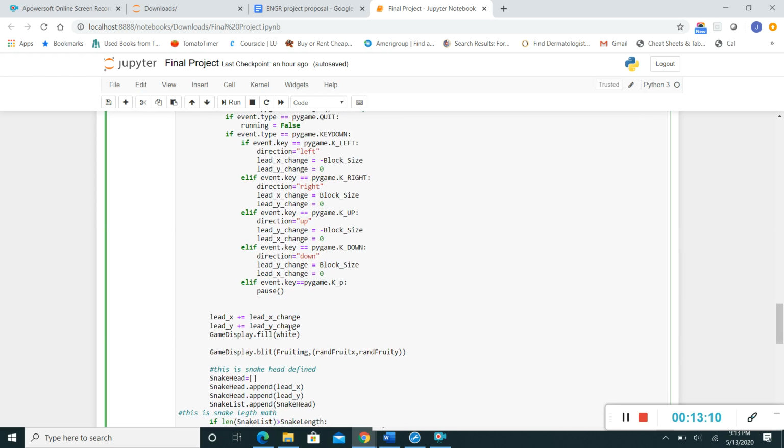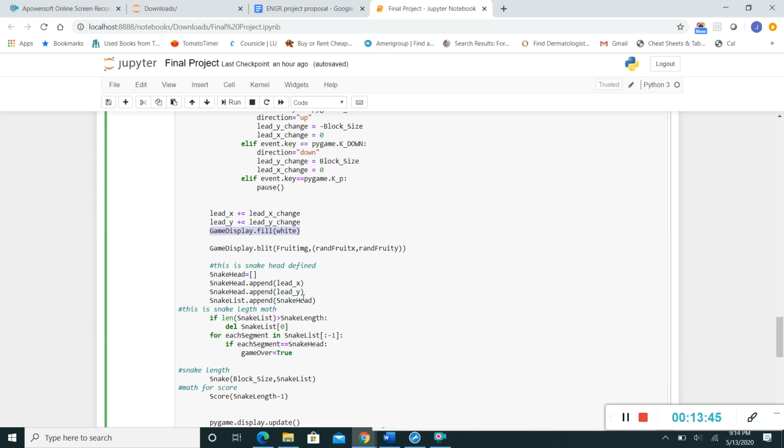Basically, this is what's going to make the function work. So lead x plus or minus equals lead x change. Okay, so basically this function is going to show that the function is being called, and that it's just being added on, and it's going to keep showing that the game display is going to be white. And so in order to show how the fruit is moving, I put the fruit image and the fruit X and the fruit Y, which is basically just the fruit random. This is basically going to define the head.